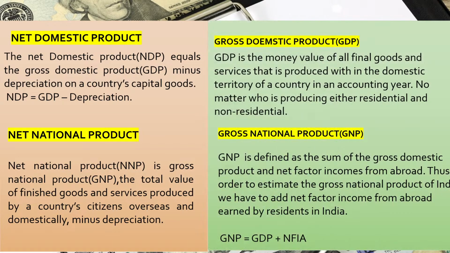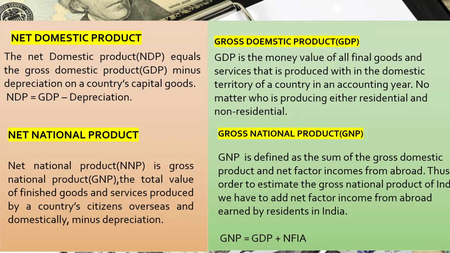Now, another slide, gross domestic product. So what is GDP? GDP is the money value of all final goods and services produced within the domestic territory of a country in an accounting year. While estimating GDP, it really does not matter who is producing, whether residents or non-residents.